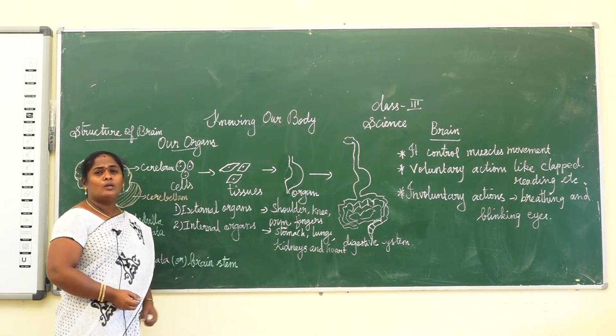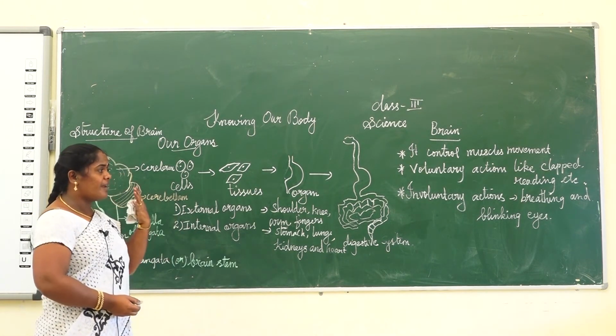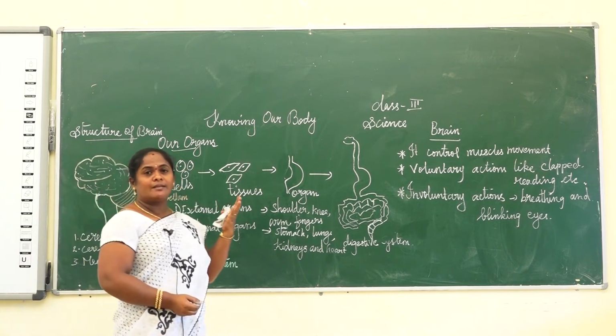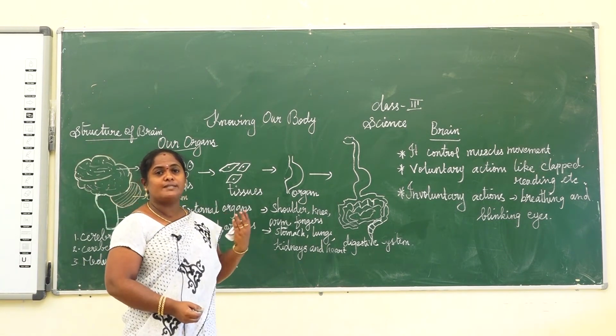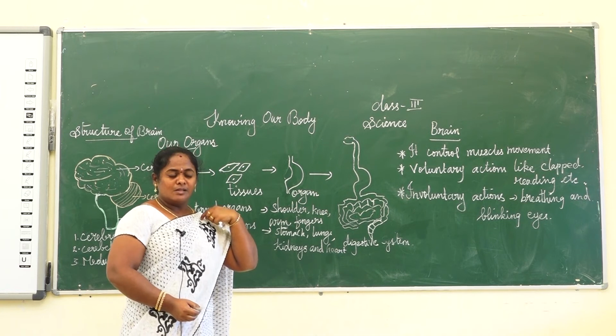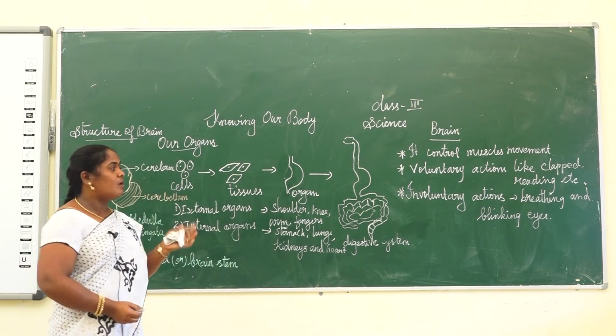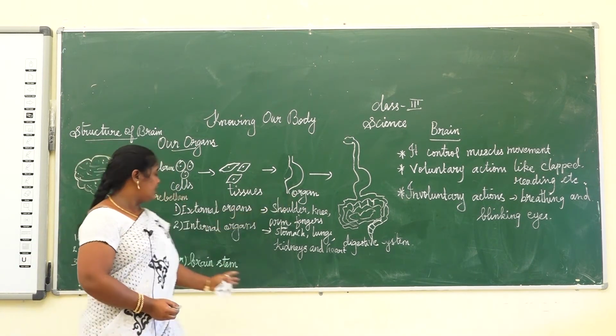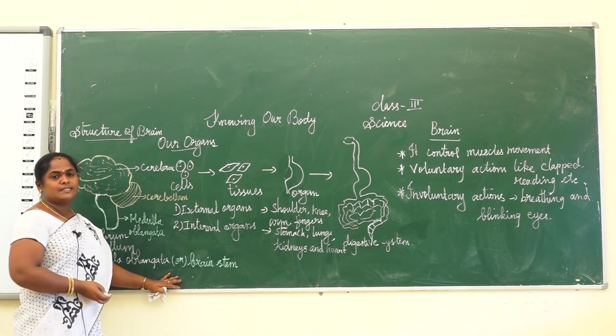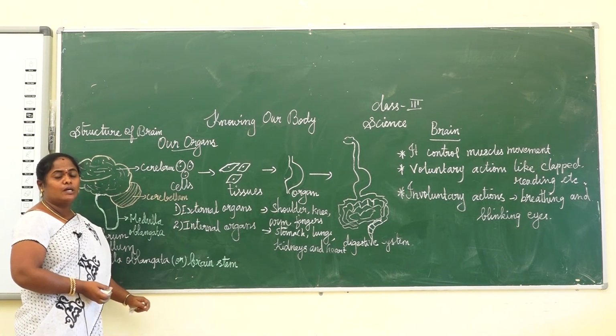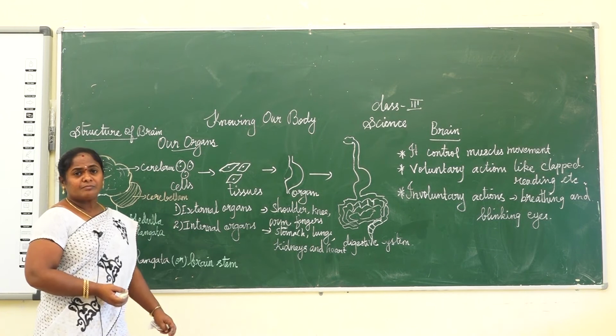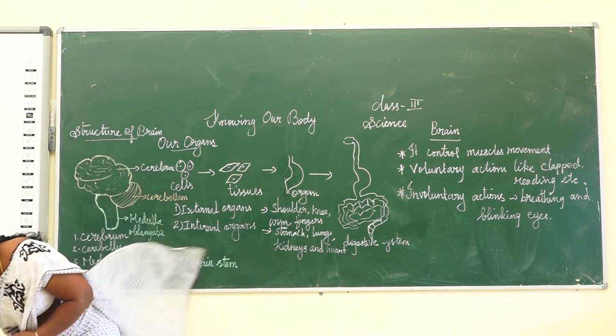It controls all the involuntary actions like breathing, digestion, excretion and respiration. All those things are controlled in this part of the brain, that is, the medulla oblongata. Now we will see one small recap.